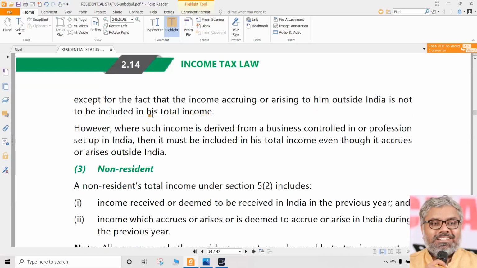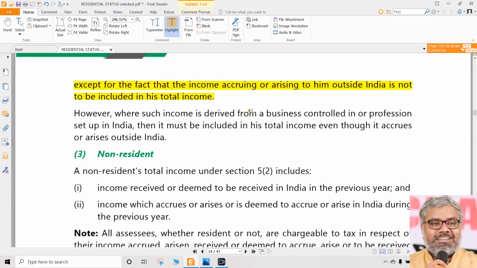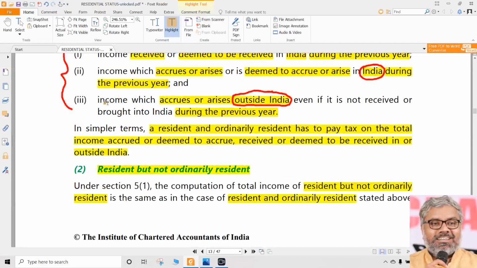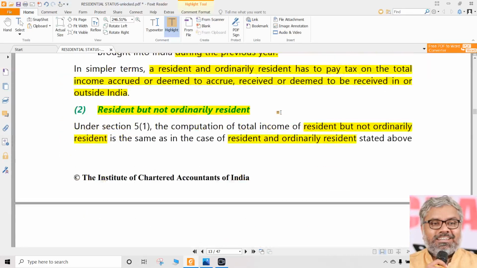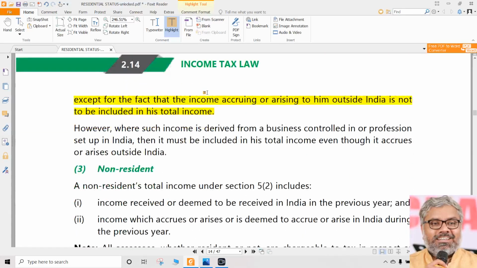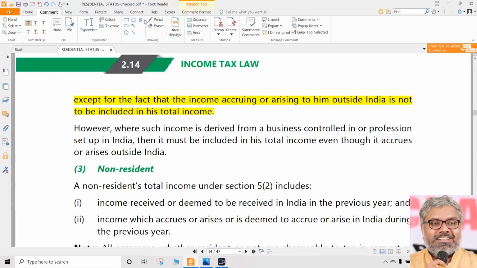What is that difference? Very important: income accruing or arising to him outside India is not to be included in his total income. Whereas the third point here says income that accrues or arises outside India would be taxable for ROR. For RNOR, if the income is accruing or arising to him outside India, that should not be included in the total income, which means for an ROR this was taxable, for RNOR this would not be taxable.